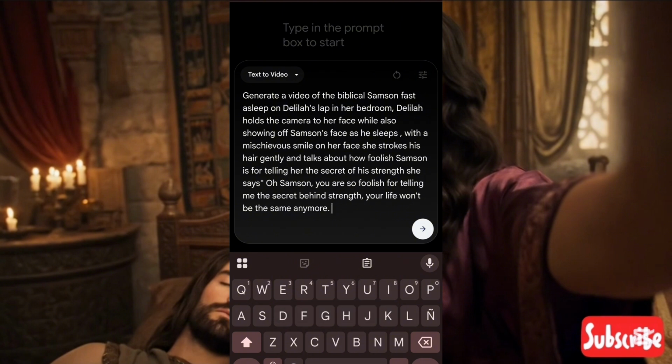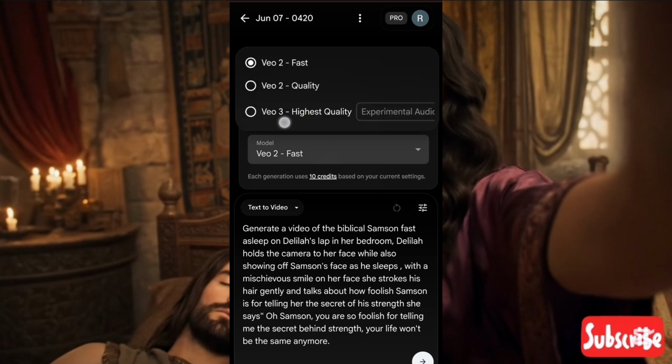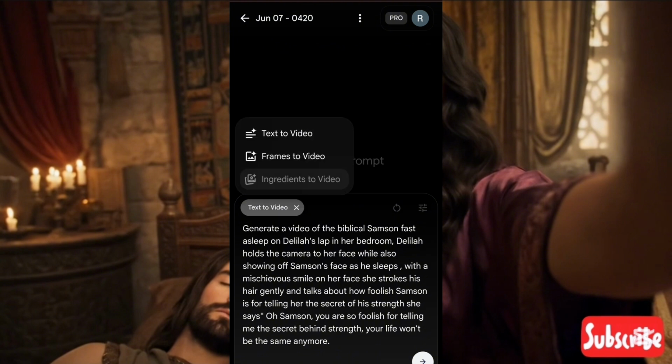So now when creating on this particular platform, there is something you need to have in mind. Make sure you click on this button here. It will bring out something like this. Make sure the output is 1 so that it will not waste your credit, and also make sure that the model you are using to create this video is the very last one here, which is Veo 3, highest quality, the one we are talking about in this video. You click on it, and then make sure it is on output per prompt, and the prompt is 1, just 1. So we are going to go ahead and see if everything is okay.